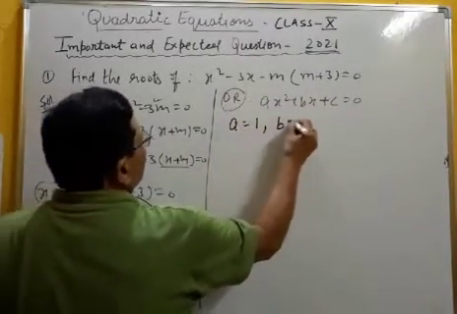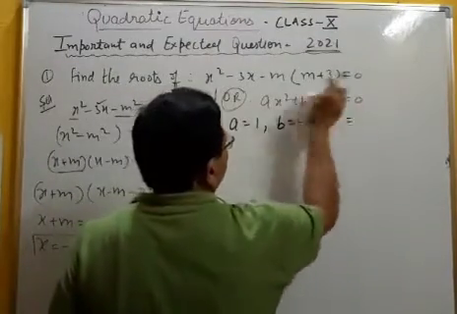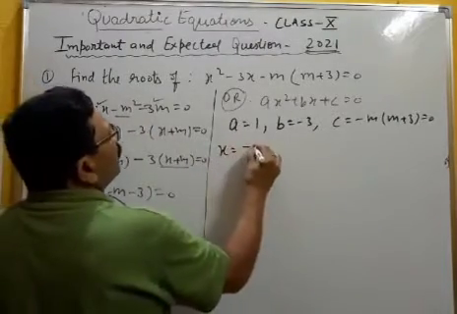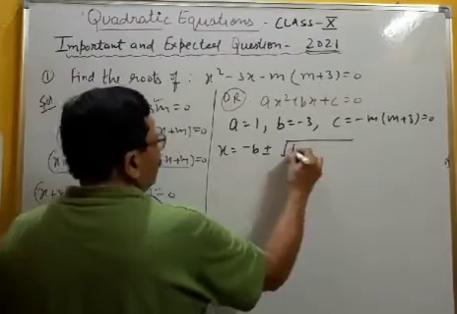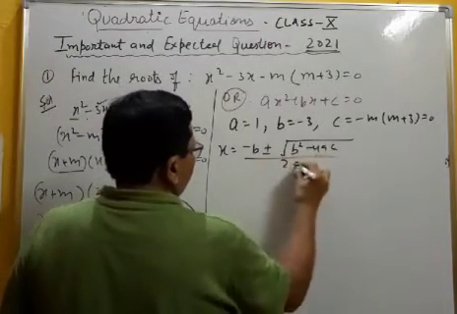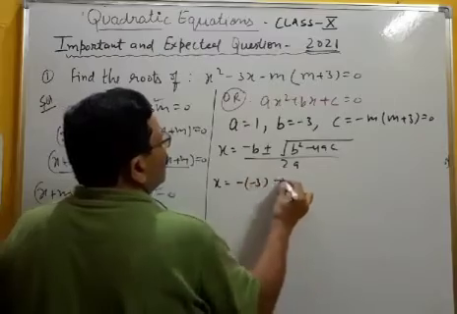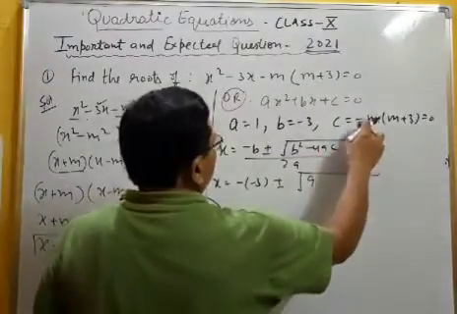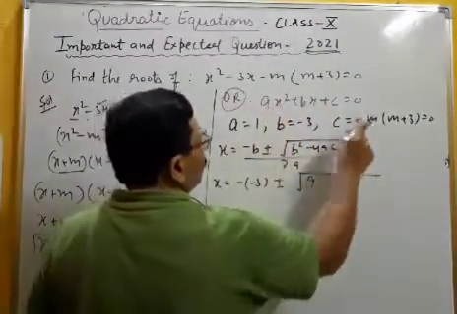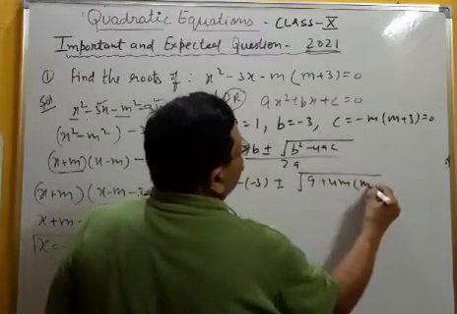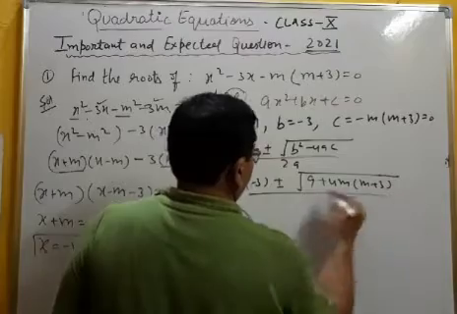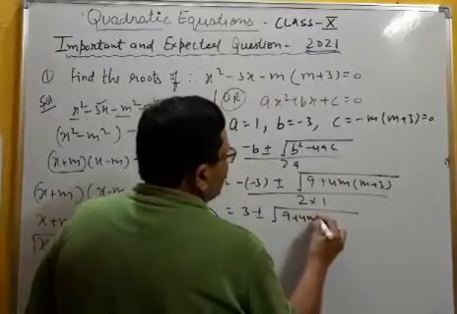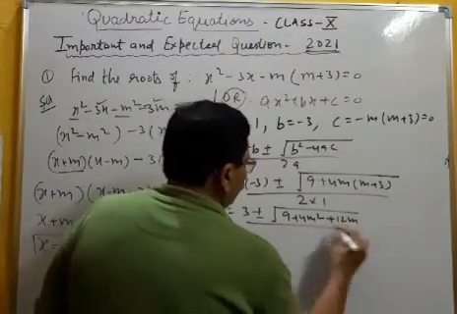A here is 1, b equal to minus 3, c you will get minus m square minus 3m, and substituting in the quadratic formula, x is equal to minus b plus minus root of b square minus 4ac upon 2a. x is equal to 3 plus minus root of, directly can I write 9, minus 4ac, the 4 into 1 into this, will get plus 4m square plus 12m upon 2 into 1.